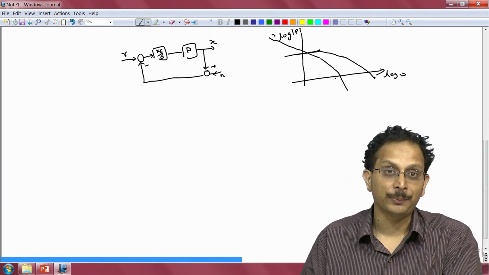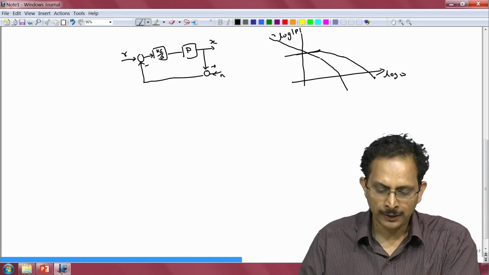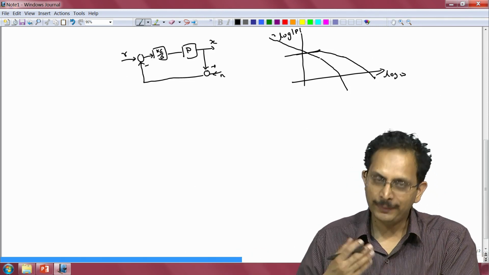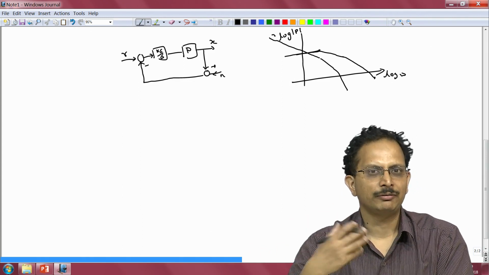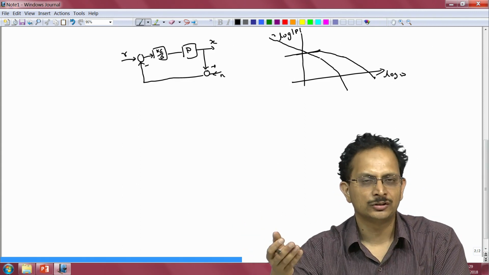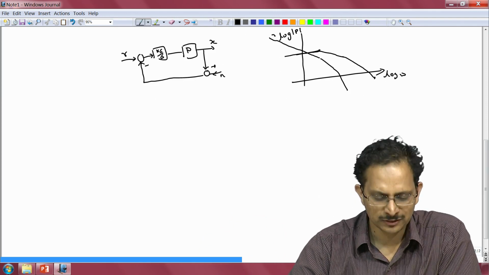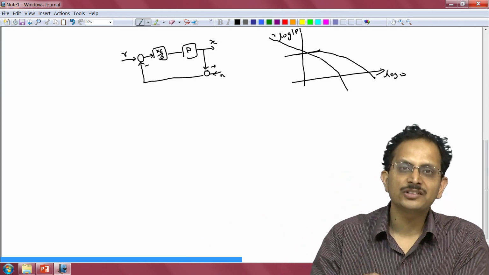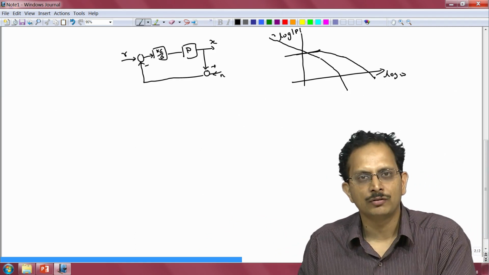So this is actually preferable from the point of view of minimizing the effect of noise, especially if this noise signal here is a wide band signal. Typically the kind of noise that we encounter are wide band signals, like Gaussian white noise affecting our measurement signals, and therefore the only way for us to minimize the effect of noise is to minimize the closed loop bandwidth of our system.